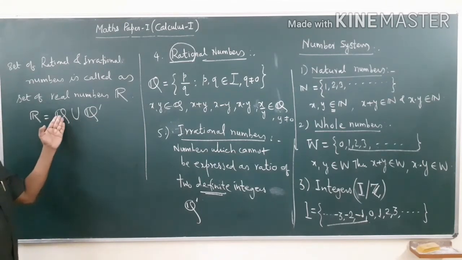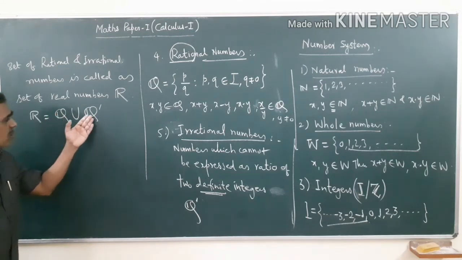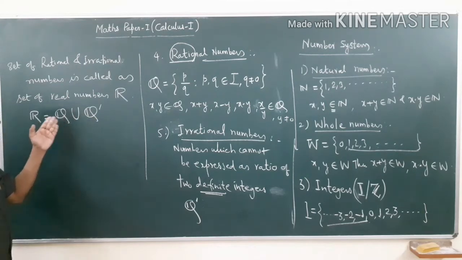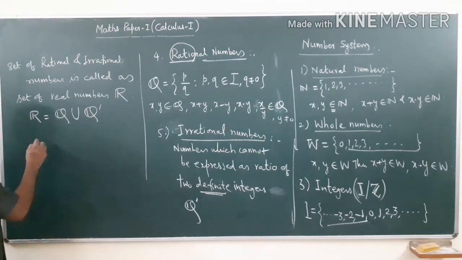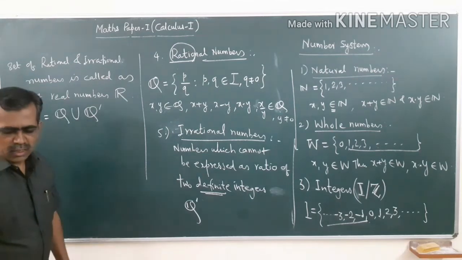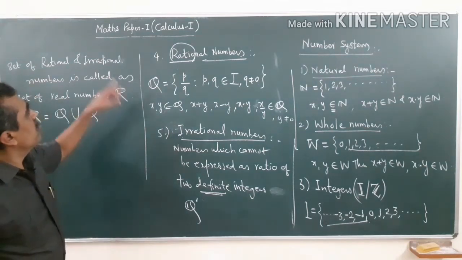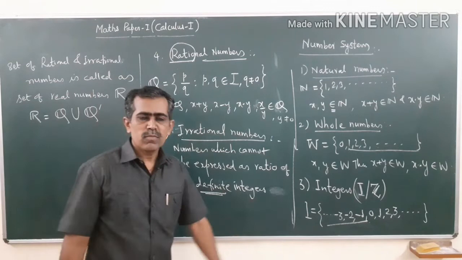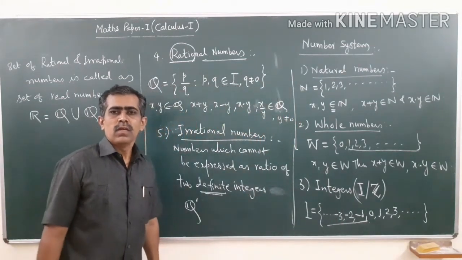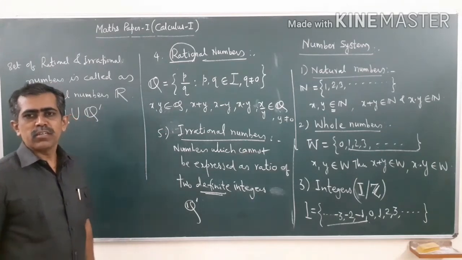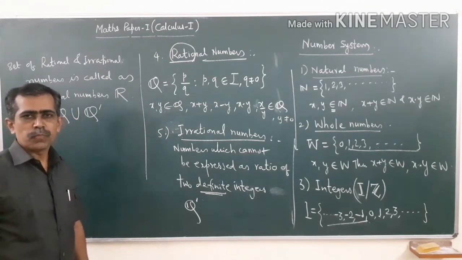See, this union this, those which are rational, those which are not rational, together they form the set of real numbers, and the first unit you have to study is the real number system, that is, the properties of real numbers.